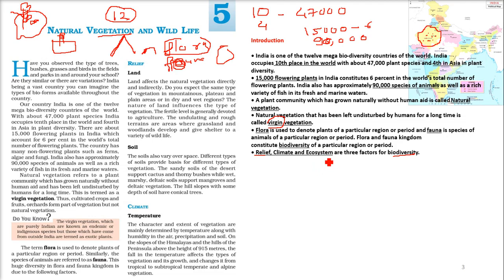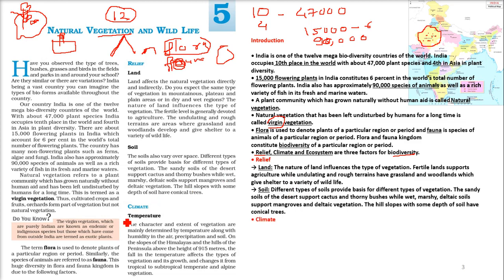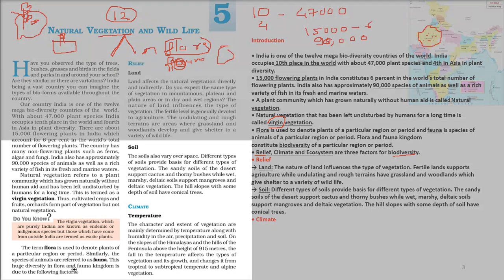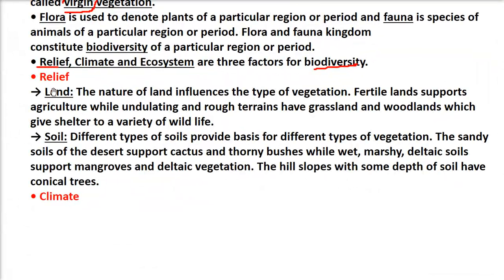The ecosystem means there is an ecology, a communication, an interdependence between the flora and fauna and others like humans. They form an ecosystem. So these are the three factors of biodiversity. Let us start with the relief. What is this relief? Let me take you there and then we'll discuss.